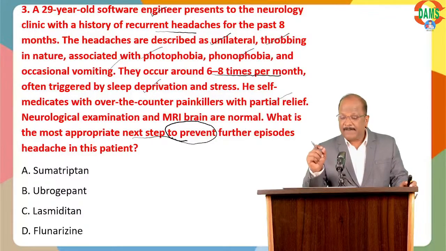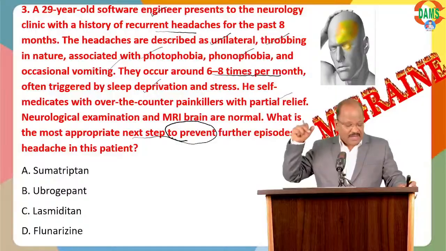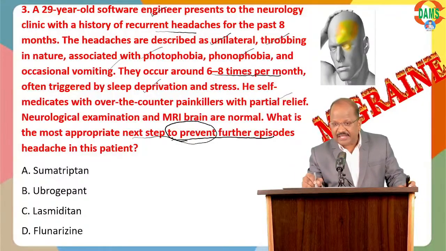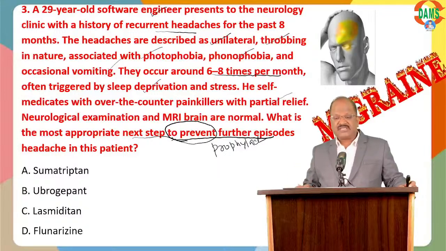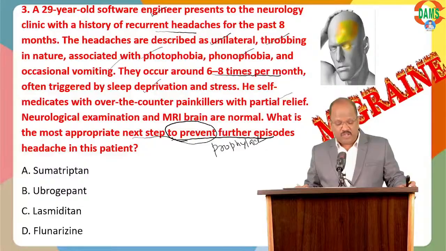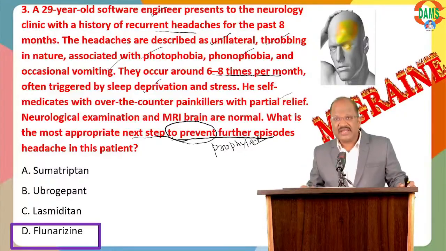Actually, this case of migraine is headache, typically describing good migraine, and in this they want to prevent further headache. That means they want prophylactic therapy for this patient. Anybody want to answer? What is the best answer for this question? Option A, sumatriptan. Option B, ubrogepant. Option C, lasmiditan. Option D, flunarizine. The right answer for this question is option D, flunarizine.